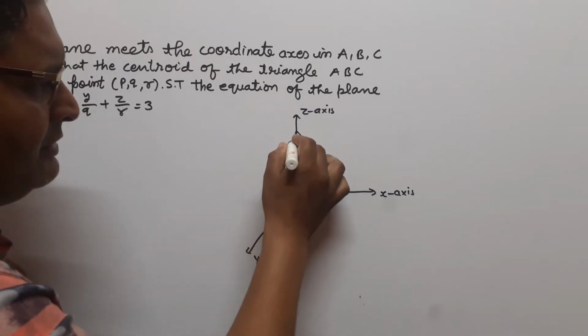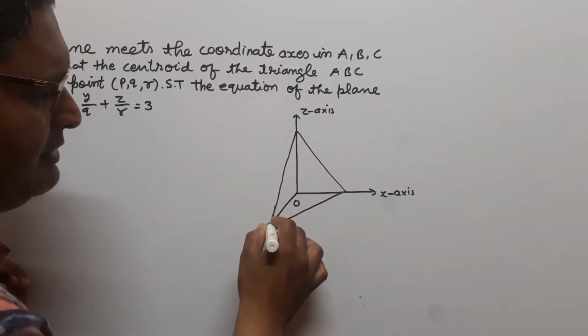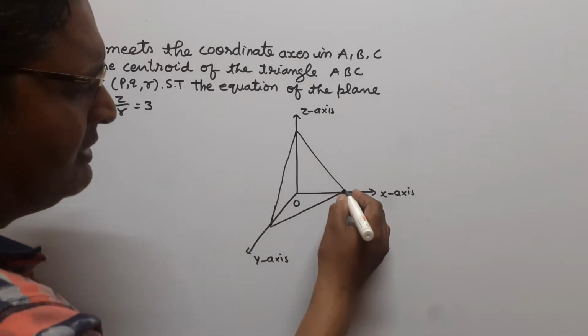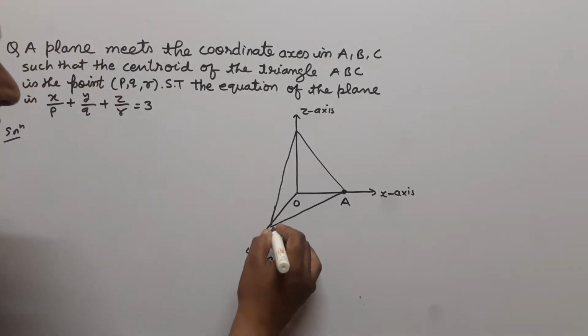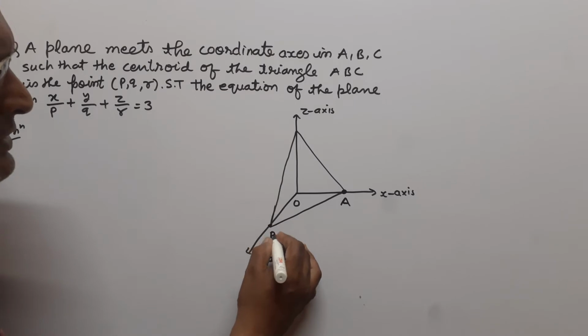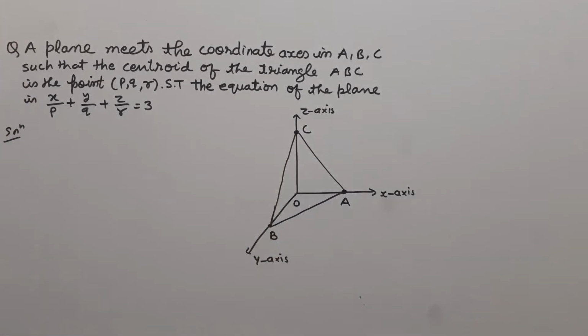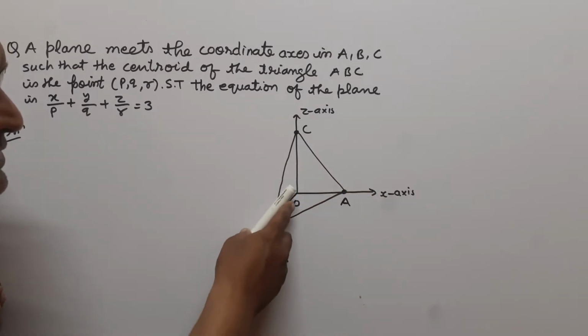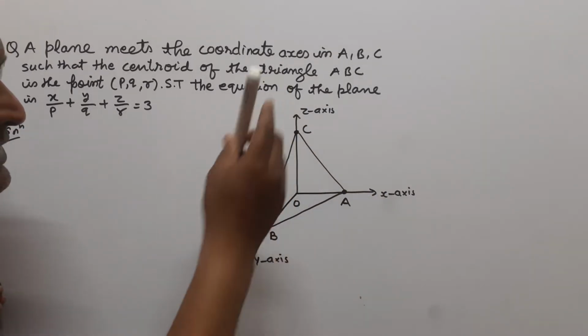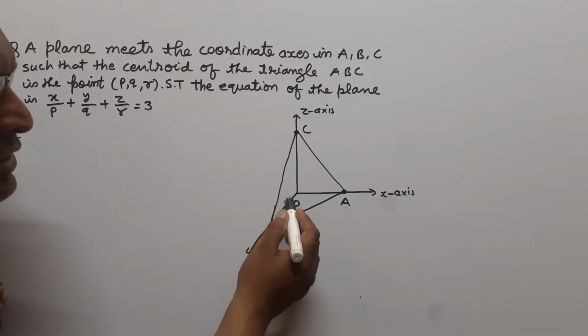Suppose that this is the plane ABC which cuts the x-axis at point A, the y-axis at point B and the z-axis at point C. Here this is the x-axis, this is the y-axis and this is the z-axis, and O is the origin.